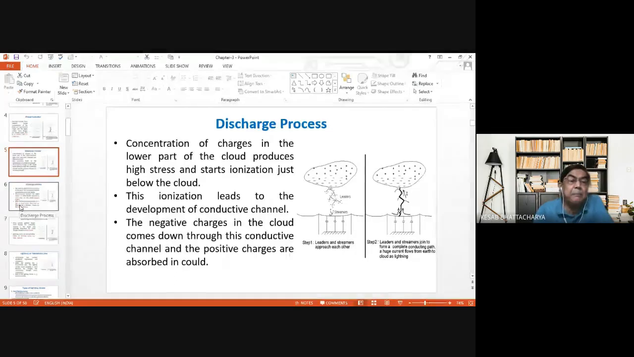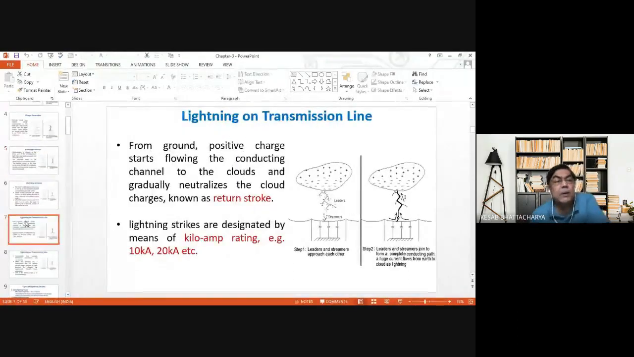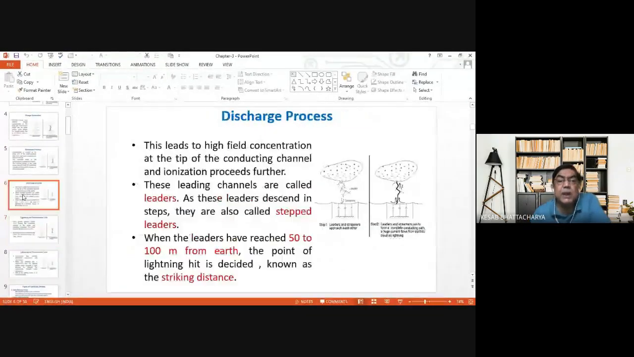And the conducting channels through which the charges come down from the cloud toward the earth object are called the leaders. And since it is not a continuous path but a broken path and it moves through a tortuous path, it is also referred to as stepped leaders. Is that okay?